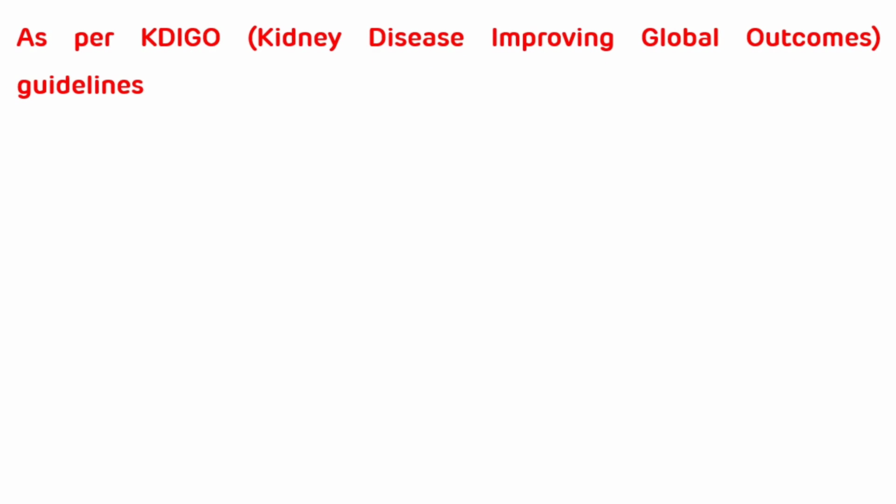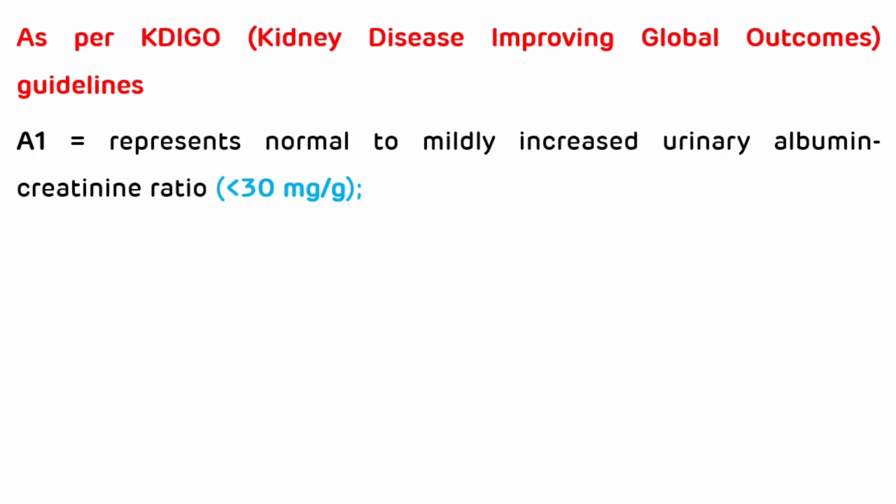Now, as per the Kidney Disease Improving Global Outcomes guideline, there are three categories for the albumin creatinine ratio. The first category is A1, which represents normal to mildly increased urinary albumin creatinine ratio, that is less than 30 milligram per gram.